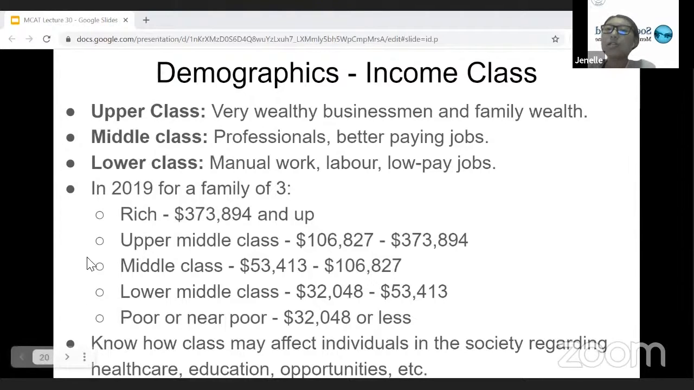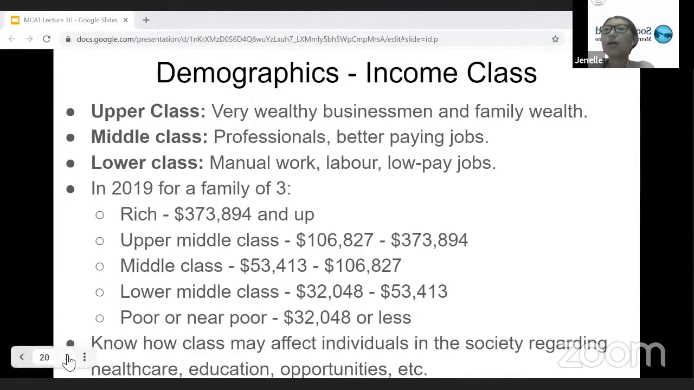And then it's also important to know how class may affect individuals in society regarding healthcare, education, and opportunities, and more. So it tends to be the case that as you go higher up in the class, the healthcare treatment tends to be better. They also tend to have more opportunities for education, and other types of opportunities, whether it be finding jobs, internship opportunities, or just being able to do a bunch more things, as opposed to maybe mainly focusing on paying the bills and taking care of their family.